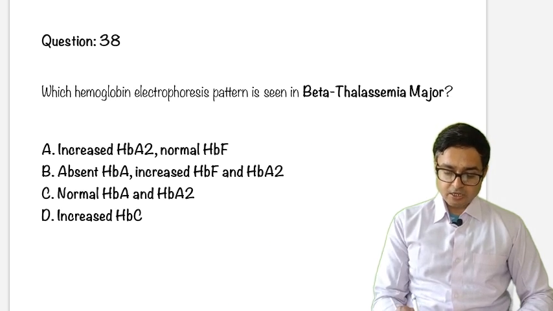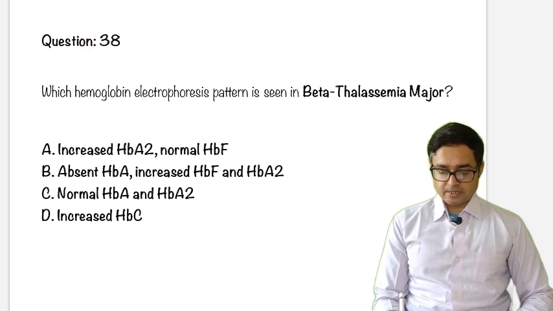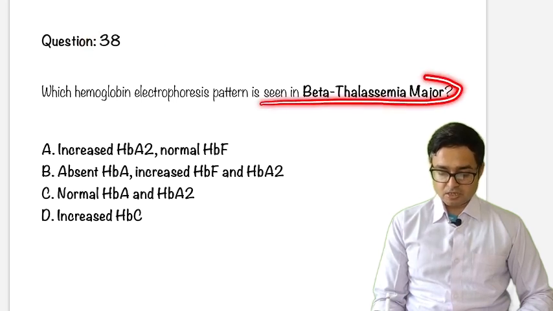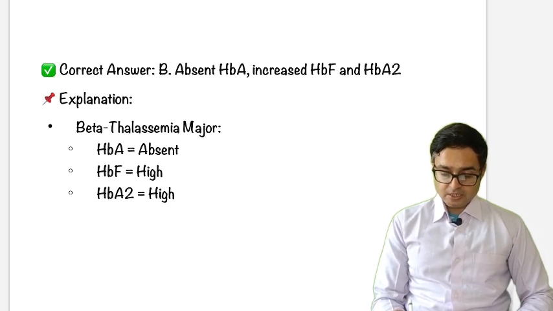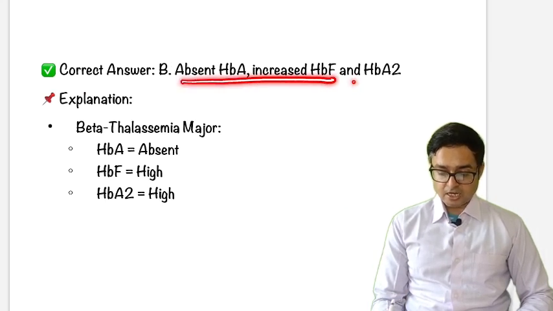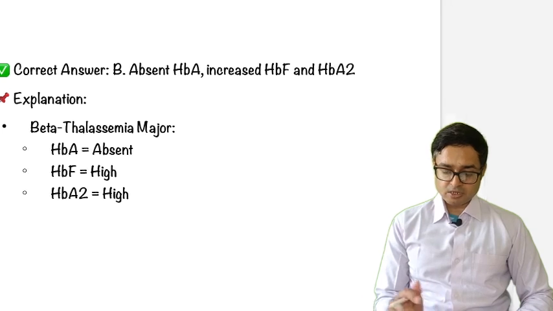Question number 38. Which hemoglobin electrophoresis pattern is seen in beta thalassemia major? Just go through the options once. The answer will be absent HbA and increased HbF and HbA2. This is a very simple question, all we know.